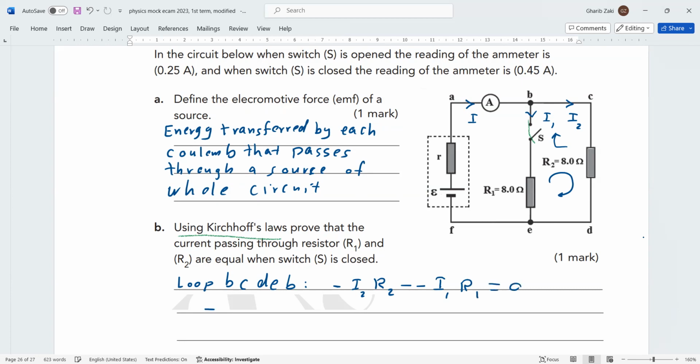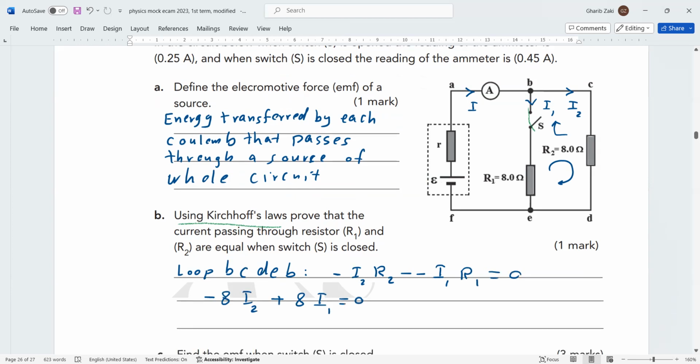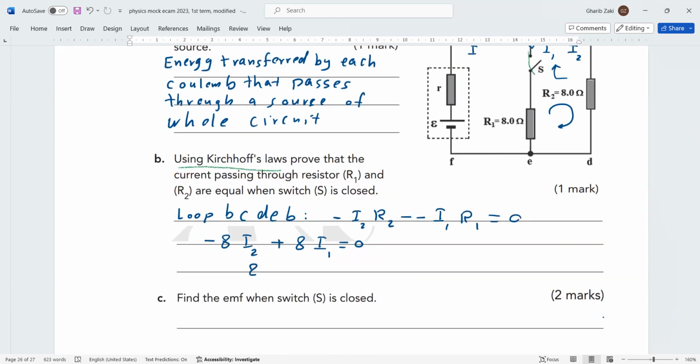So negative 8 I2 plus 8 I1 equals 0, because R2 equals 8 and R1 equals 8. Shift negative 8 I2 to the other side, then 8 I1 equals 8 I2. Cancel 8 with 8, so I1 equals I2. So we proved using Kirchhoff's law that the currents are the same.